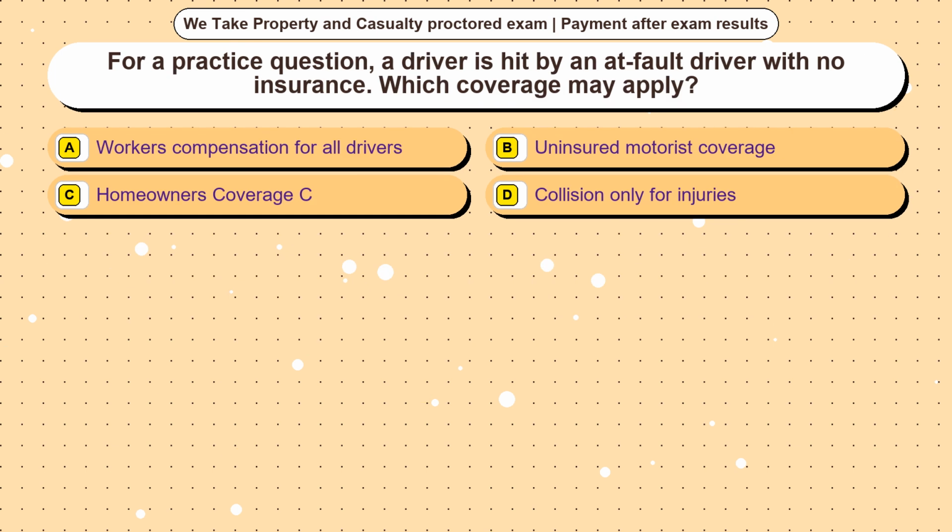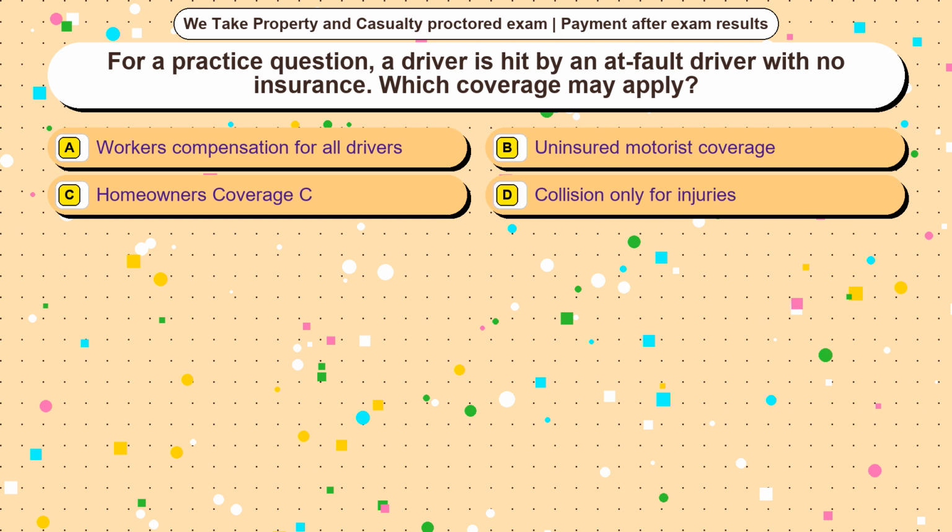Question 4. For a practice question, a driver is hit by an at-fault driver with no insurance. Which coverage may apply? Option A. Workers' compensation for all drivers. Option B. Uninsured motorist coverage. Option C. Homeowners coverage C. Option D. Collision only for injuries. The correct answer is option B.